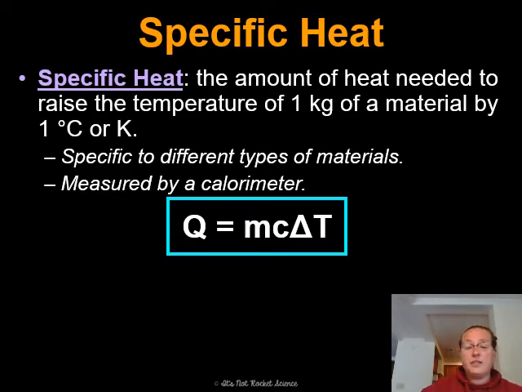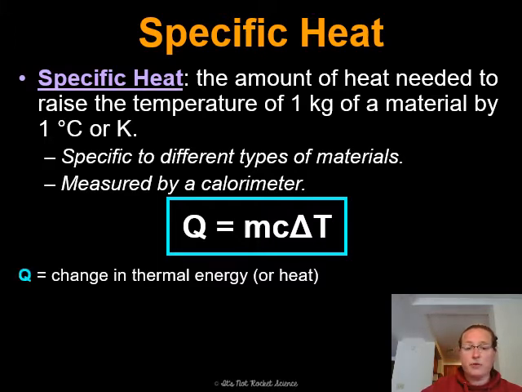So this is the specific heat equation. Q, we remember, is the measure of heat energy, equals mc delta T. This little triangle here, we refer to that as delta. You may have run across that in math before. Anytime we see delta, that is a change in something. This is delta T, so change in temperature, but a delta is significant of a change in anything.